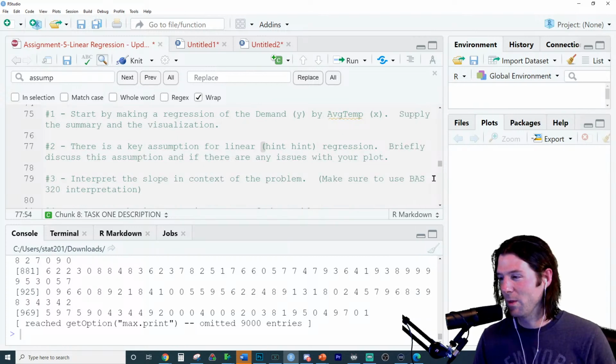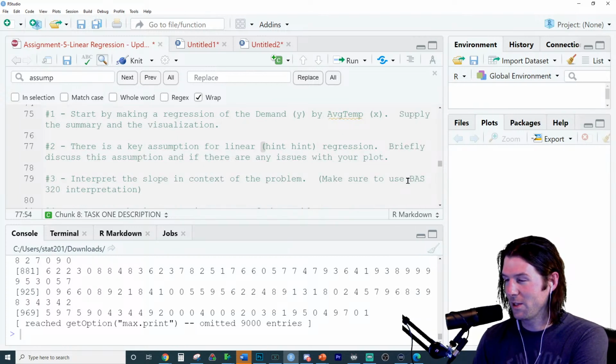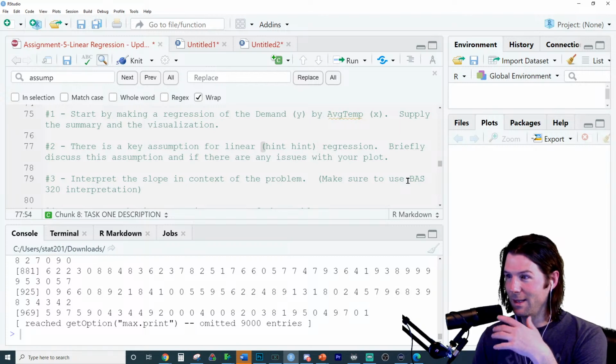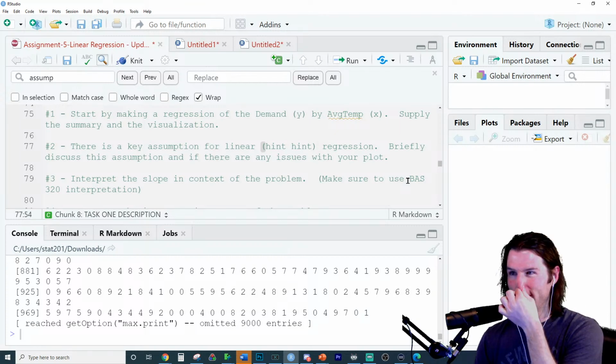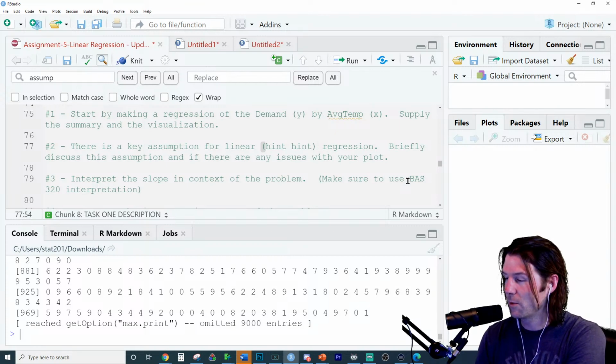And so what is the key assumption for linear regression? Like, to do regression, we have to have two quantitative variables. So you kind of go back to 201 with this question. This is a good 201 review question. What is the key assumption for linear regression?